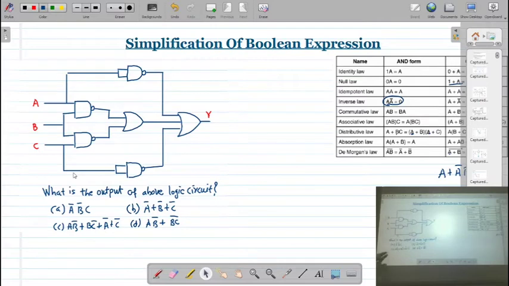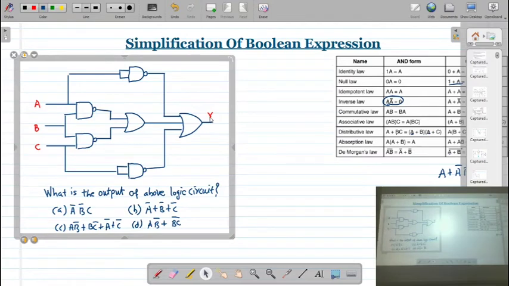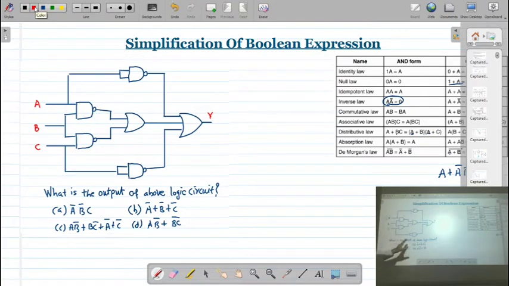So here this logic circuit is there where we have 1, 2, 3, 4, 5 and 6 logic gates. What is the output of the above logic circuit? Means the 4 options are given. Means this kind of question can be asked as an objective. Correct? And you have to find out what is the output of this circuit. So let us see how we can simplify this.